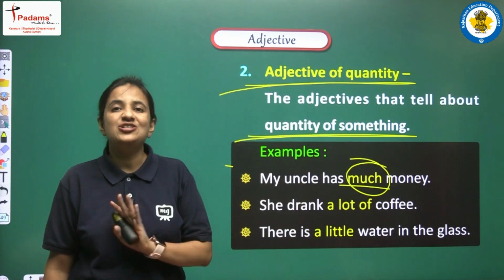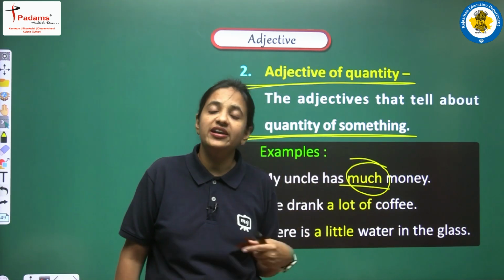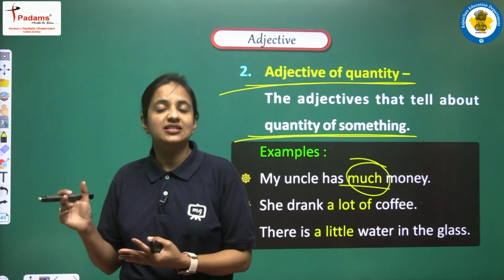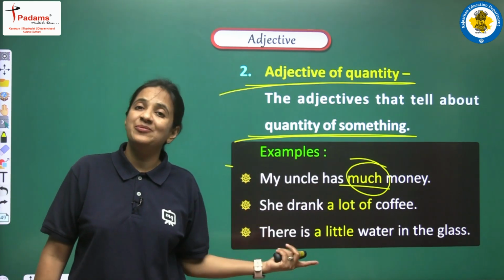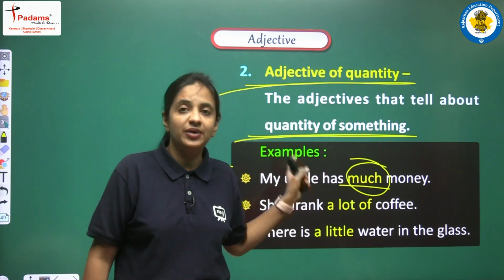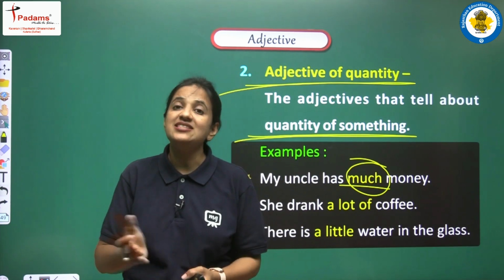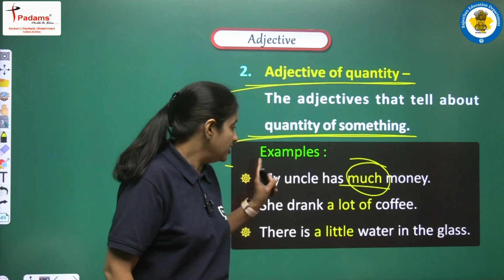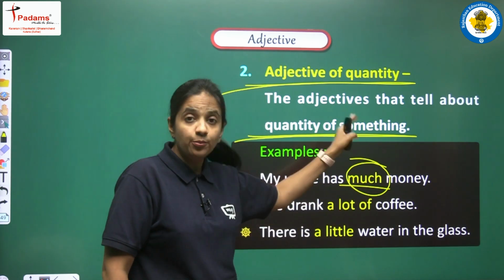Now students, don't get confused. We have studied this word much already in our topic in which we were discussing determiners. So don't get confused that much is the determiner. How is this word there in the topic of adjective? Yes, much is used as determiner also, and it is used as adjective also. Here we have much as the adjective because we are telling about money.